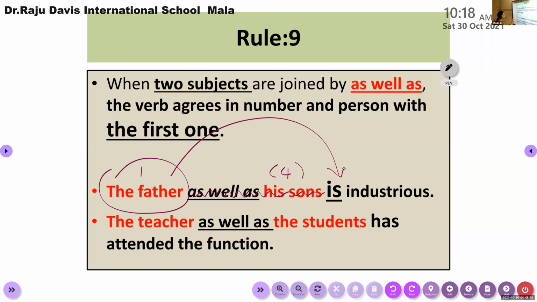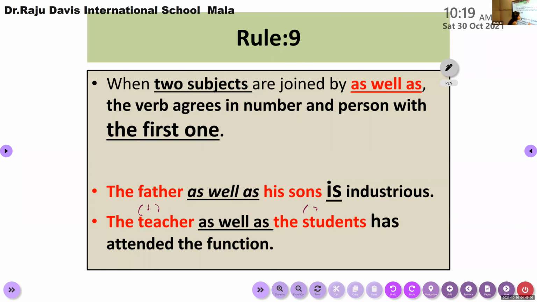Now look at the second one. Again, the same method can be used here also. The teacher as well as the students. Teacher, one, singular in form. Students, 37 students of 9A. There are 37 students in class 9A and only one teacher. So 1:37 is the strength.